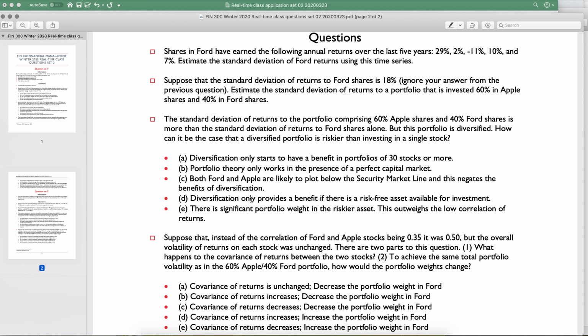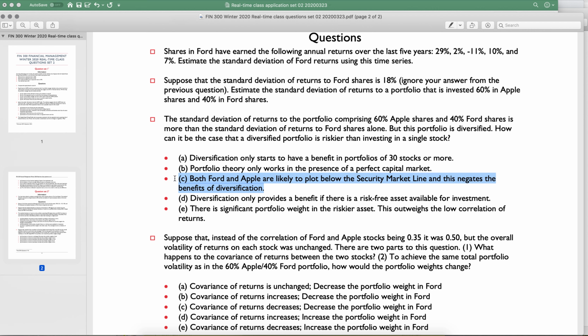Okay. So with that in mind, diversification only starts to benefit portfolios in stocks of 30 or more. That's clearly wrong. We just showed you it was not the case. Portfolio theory only works in the presence of a perfect capital market. It works best there, but diversification benefits everybody. That's why we have mutual funds. So that answer is wrong.